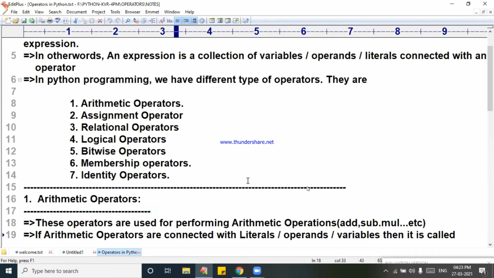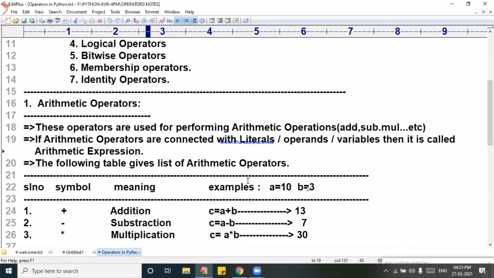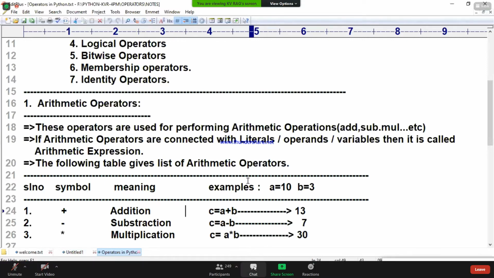Which operator we completed, Amma? Arithmetic operators we completed. Right. Very good. Some of the students are showing homework also. It's nice, students. Super, Amma. Very good. Good. Look at that.